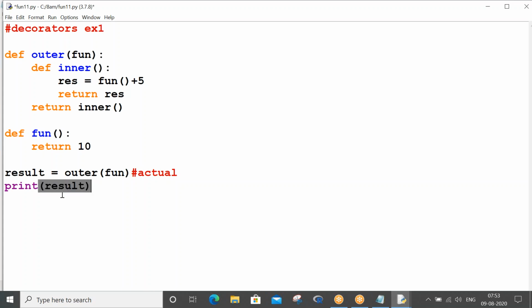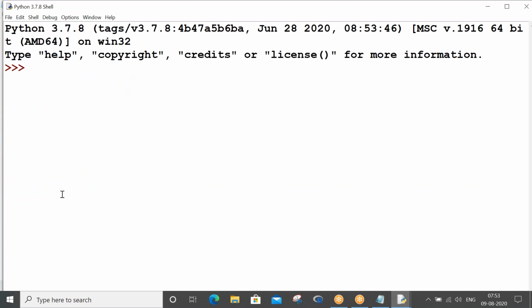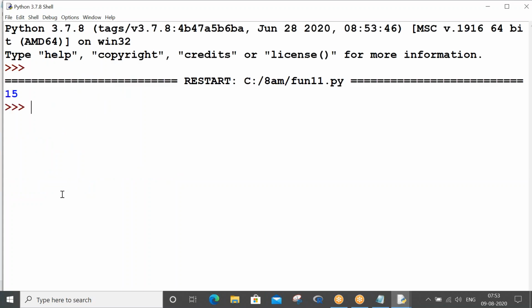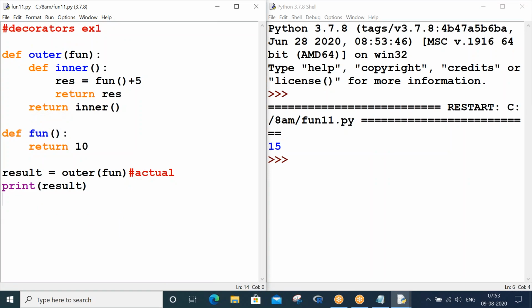Fine. Now let me print the result. So what happens, let's see, Ctrl+S. You have got an answer like 15. But actually, the original answer of the function is 10. We have passed it to another function and modified it, and then called that outer function, so the inner function result is shown.